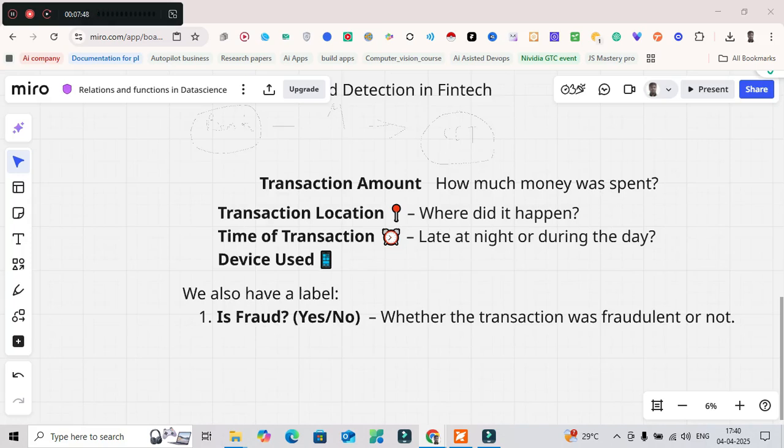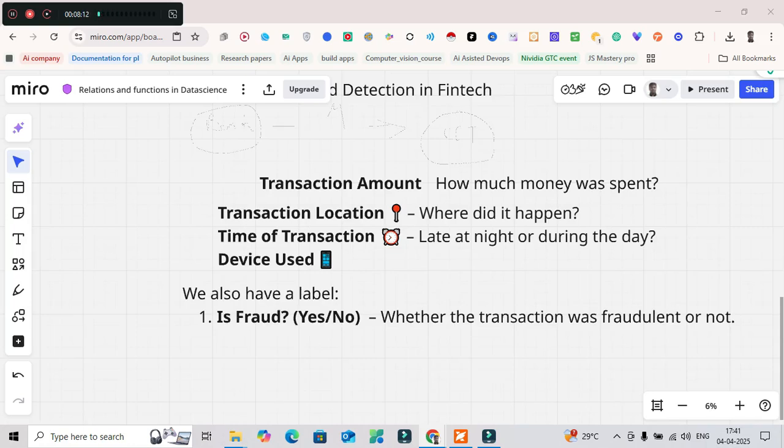How often did fraud happen for a new phone? How often did fraud happen late at night? Based on these probabilities, it will calculate a score and decide, yes, this is likely fraud, or no, this is a normal transaction. So we are doing this based on past data.